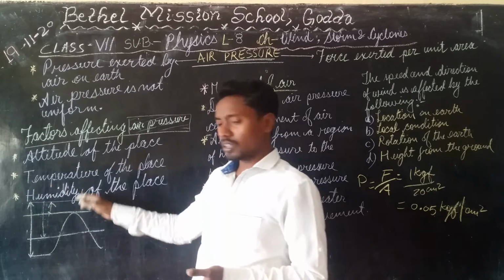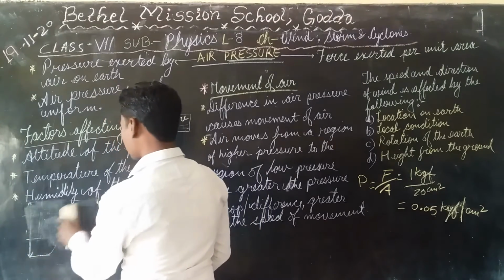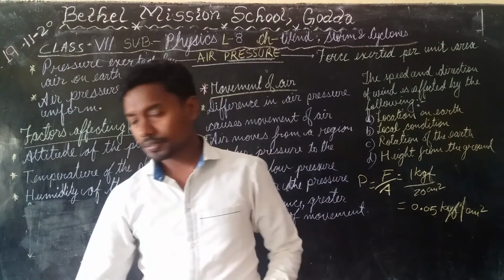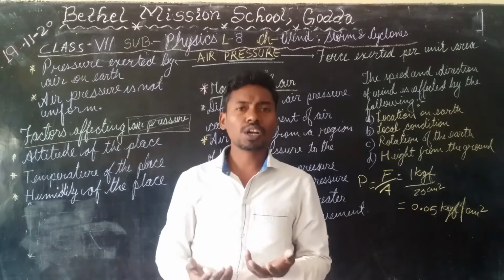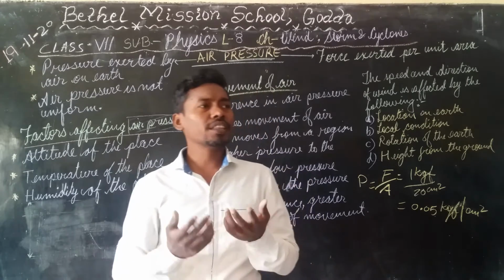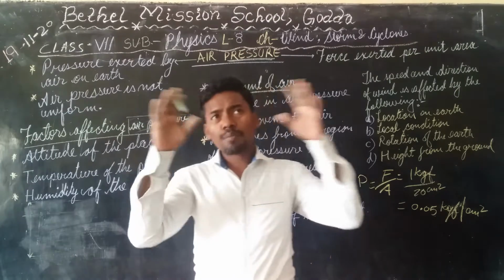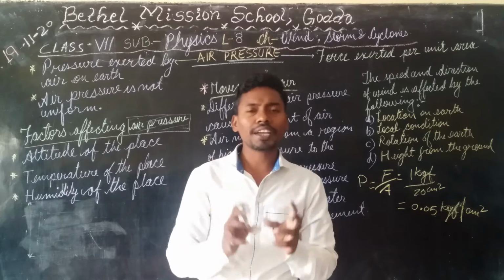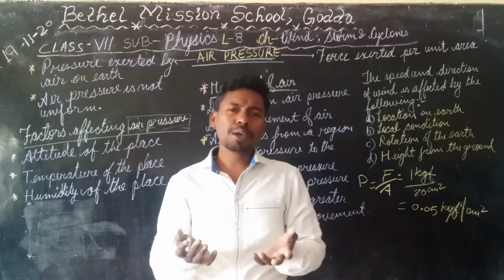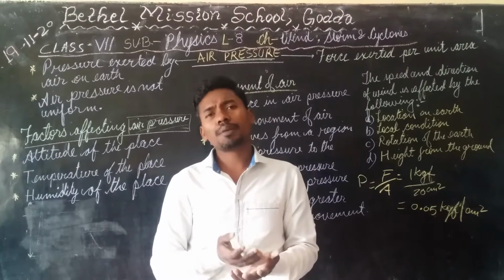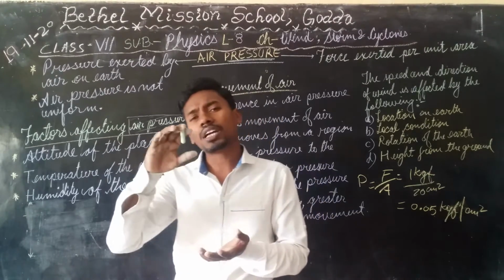Now the second factor is temperature. When the temperature increases, air expands. When the air expands, the air among the surroundings becomes light. The quantity may be the same, but since the air is hot, it becomes light. The amount of pressure that it will generate becomes less.